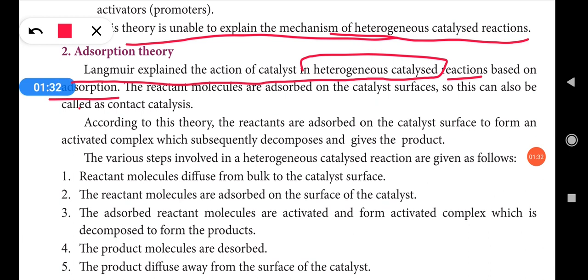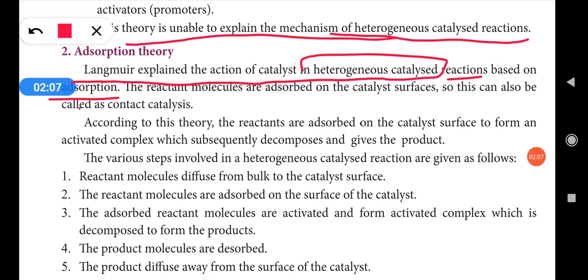But in the case of adsorption theory, the catalyst will absorb all the reactants and form the activated complex. The catalyst will not react with the reactants, but it will absorb the reactant molecules on its surface and form the activated complex. Then that activated complex will decompose to form the product and the catalyst. This is the basic concept of adsorption theory.